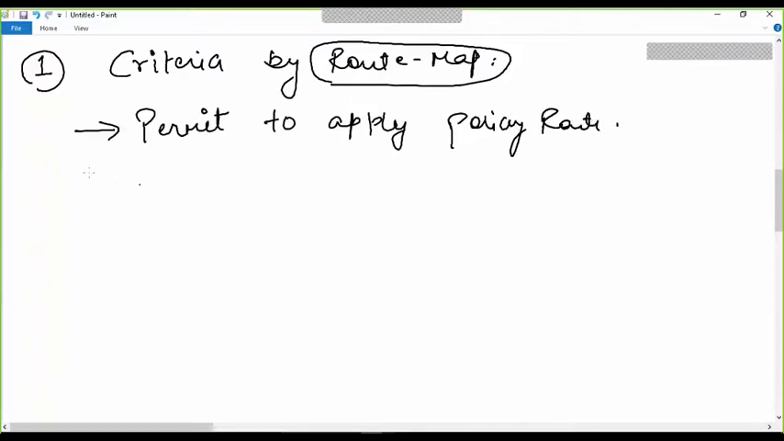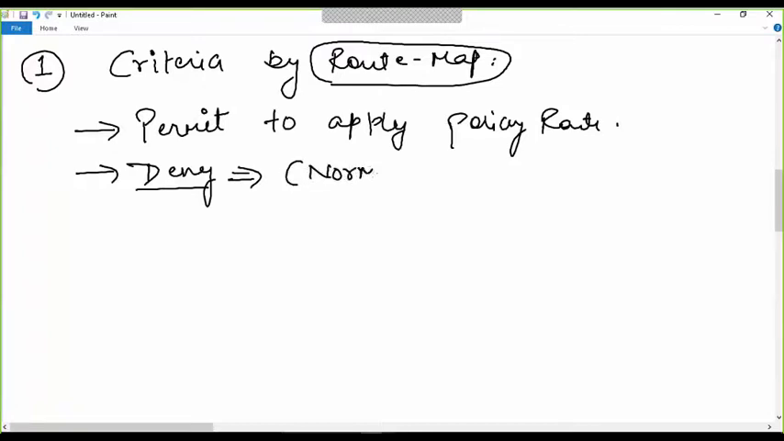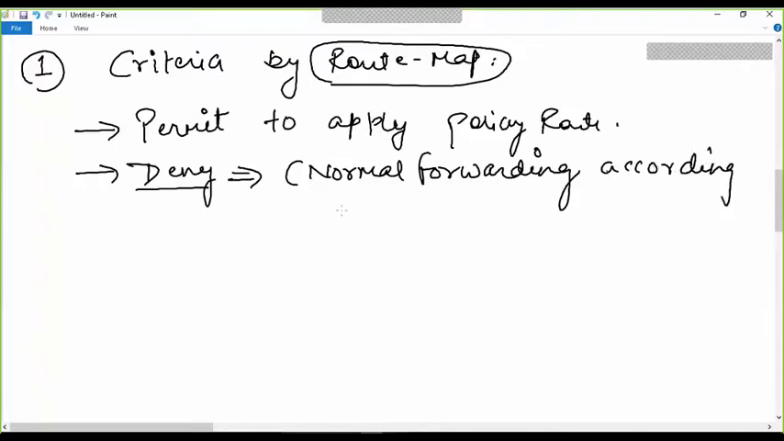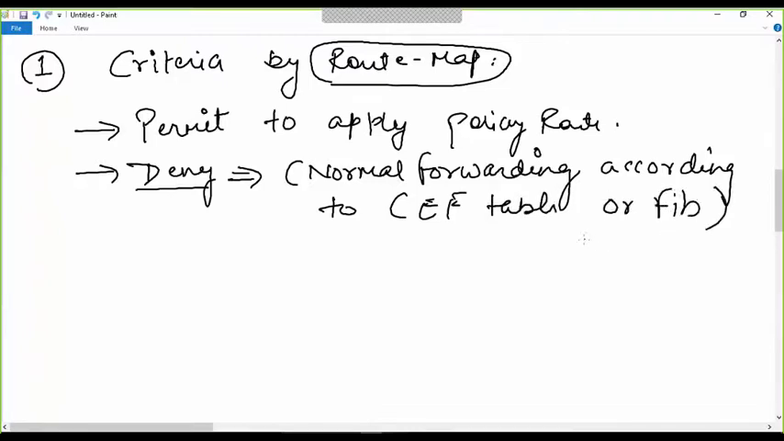And second, if I say deny, it does not mean that the packet will be dropped. In this case, deny would mean that you should do the normal forwarding according to the routing table, according to your FIB. So what we do in this case is type the command.